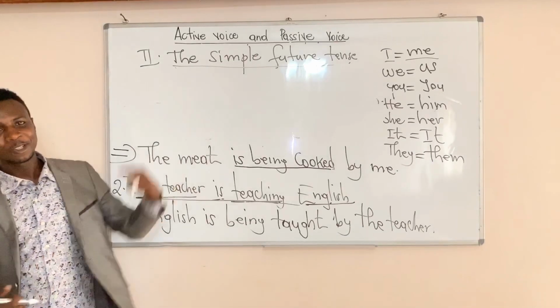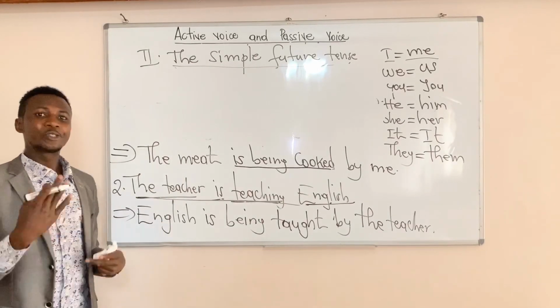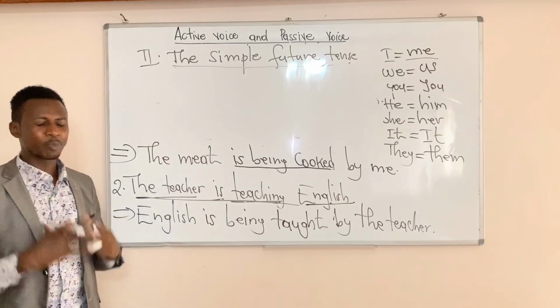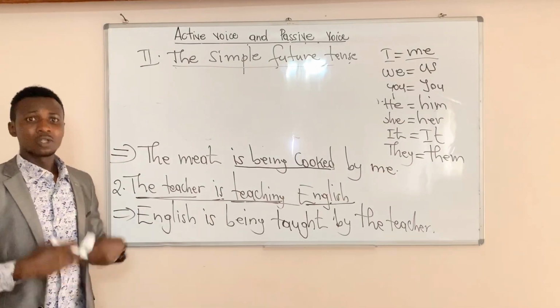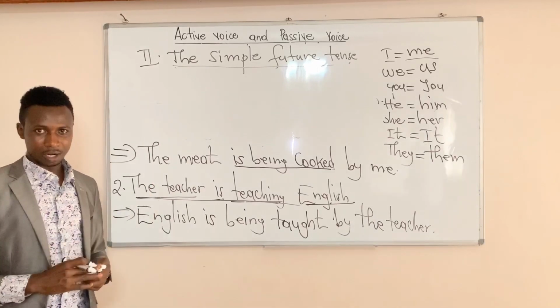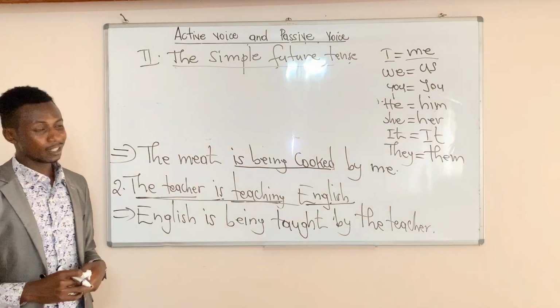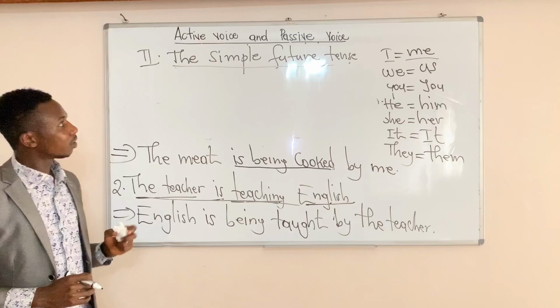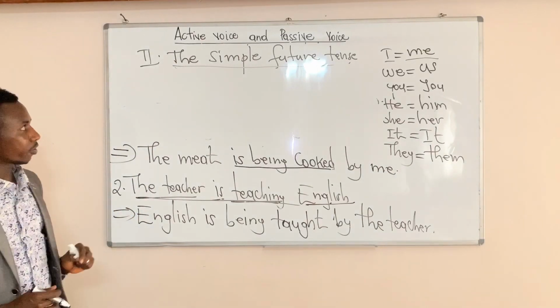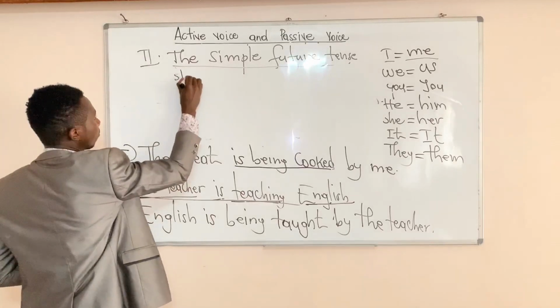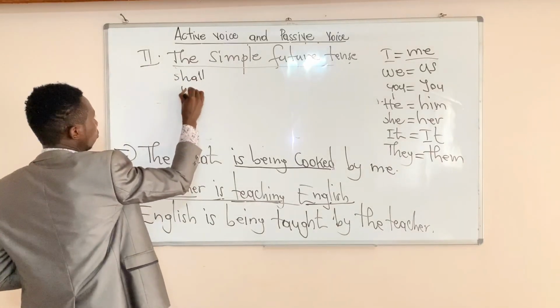Tomorrow I shall go to town. Tomorrow I shall pray. Tomorrow I shall speak English. Tomorrow I shall drive a car. So this is the simple future tense. And you remember, here the simple future tense has two auxiliaries. We have shall and will.